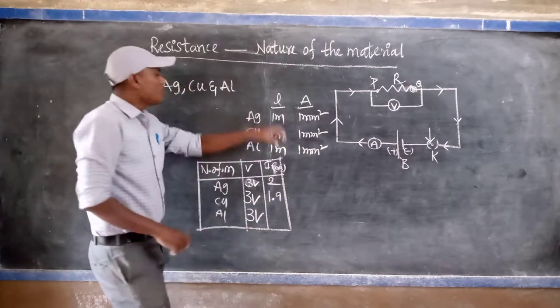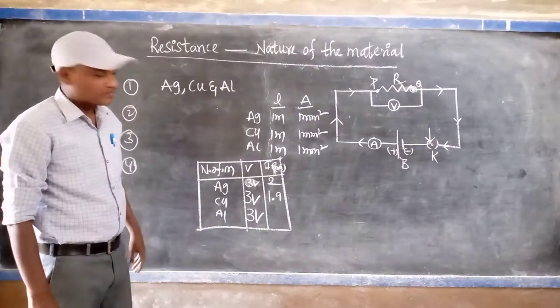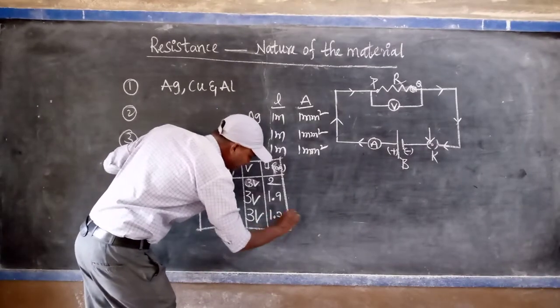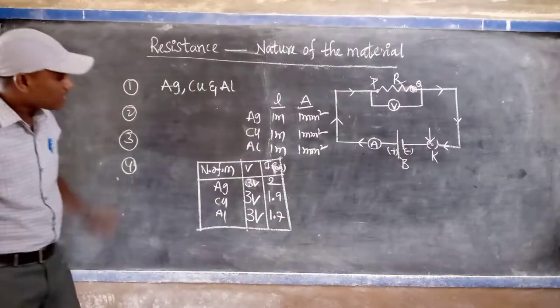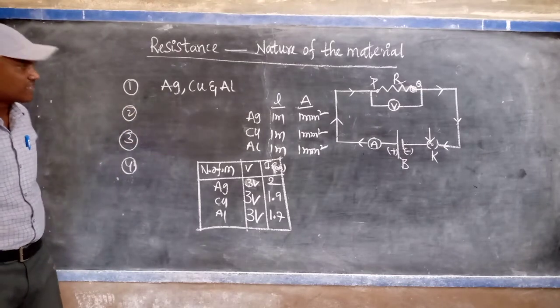Next, remove the copper wire and keep which one? Aluminum. And again we repeat the same experiment. At that time we observe the reading like this. So here you are observing that. Once again I will repeat, after that you can understand very clearly.